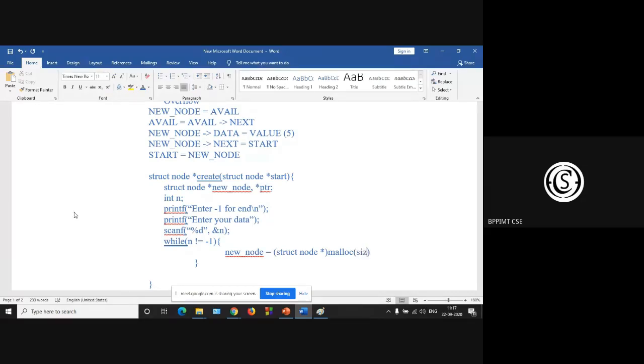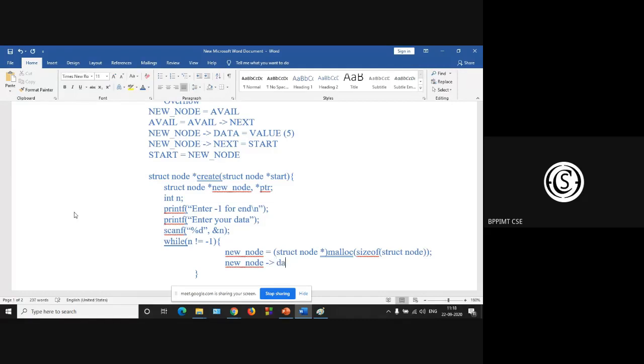So sizeof, and sizeof what? Obviously the structure, struct node. So this is the new node creation. Now the new node is created. Now we have to insert the data part.